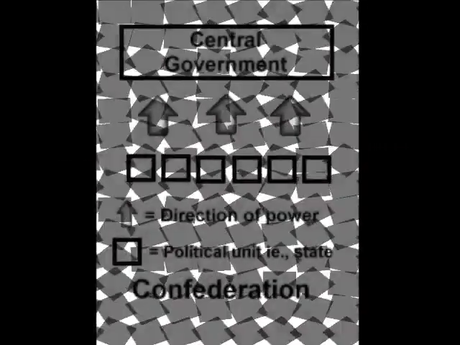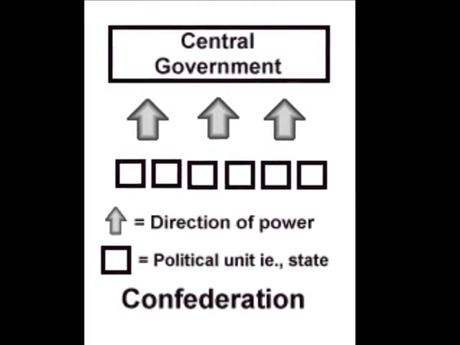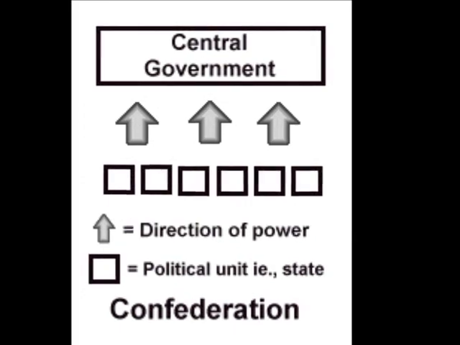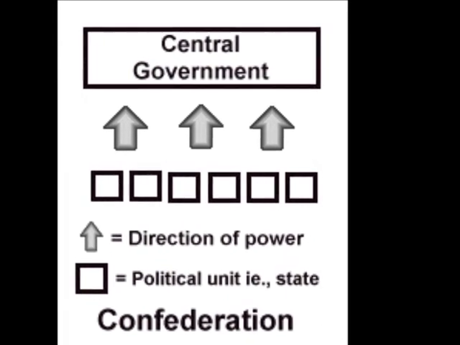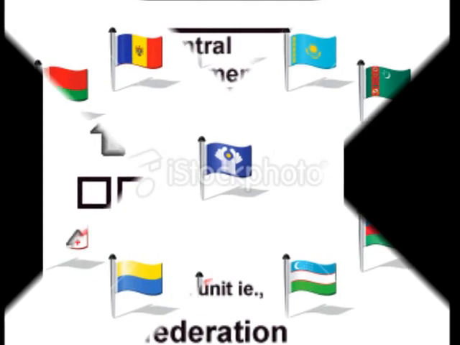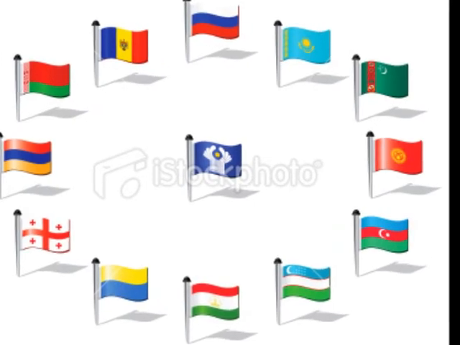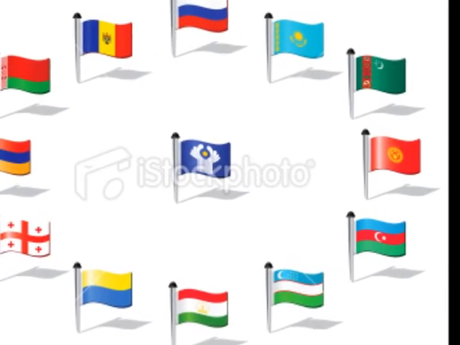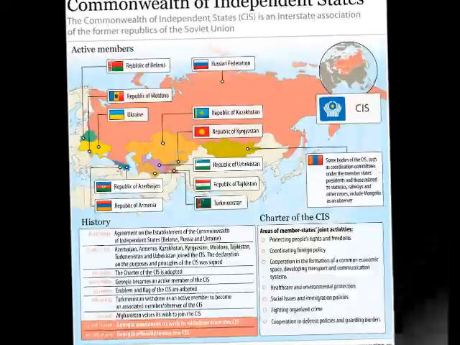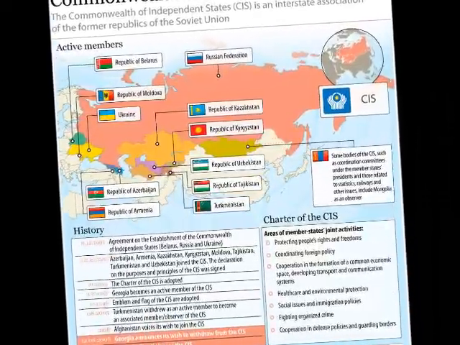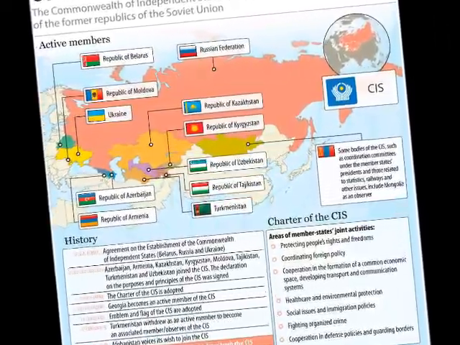The next one is a confederate. And a confederacy is an alliance of individual states, these nations working together for some purpose. Typically, it has very limited powers. They're only able to do certain things. For example, the Civil War, United States. That's a great example of a confederacy. There's only one confederacy in existence in the world today, and it is the Commonwealth of Independent States, which is made up of former Soviet satellite nations.